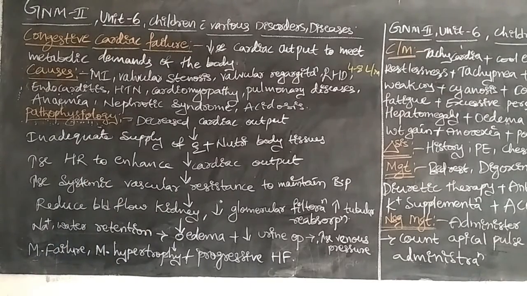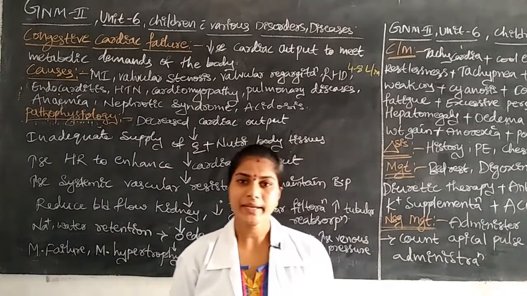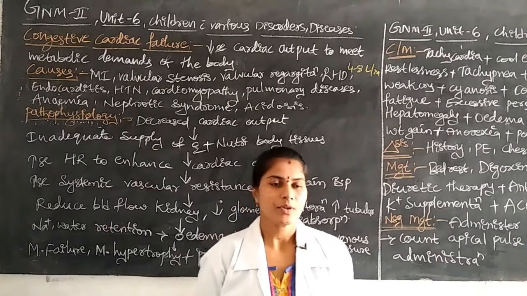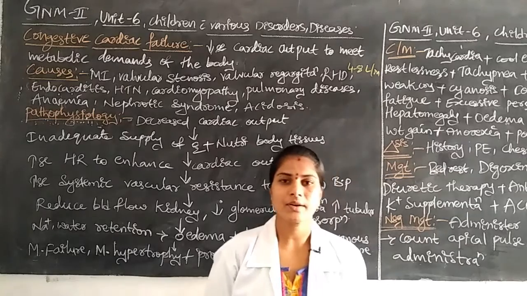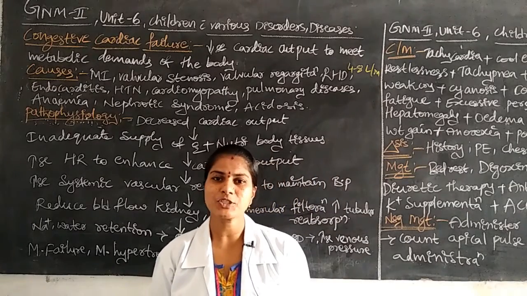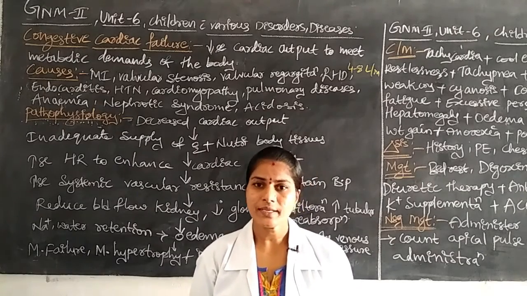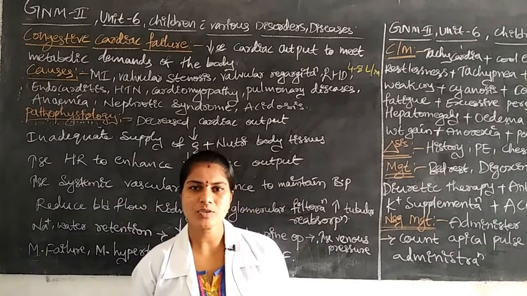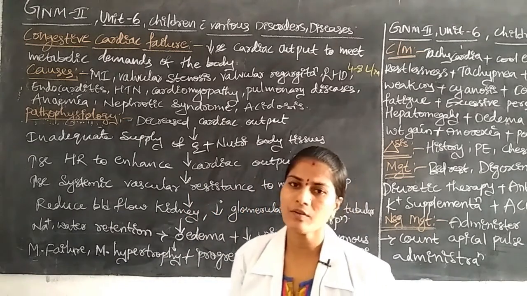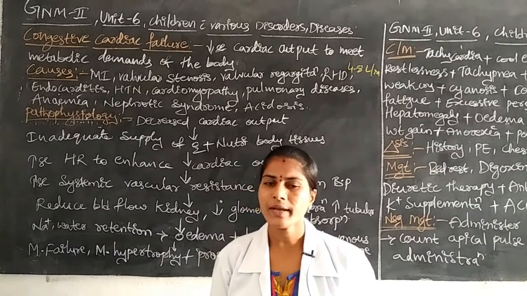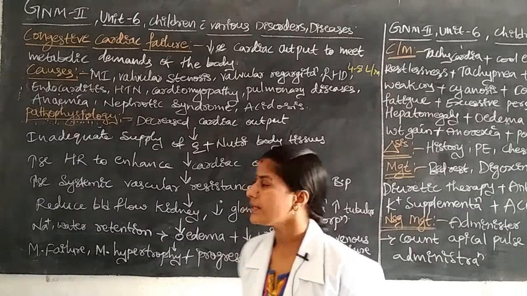What is meant by congestive cardiac failure? In cardiac failure there is decreased cardiac output. Actually, per minute the cardiac output, or pumping of the blood to all over the body parts, should be 4 to 8 liters. But in congestive cardiac failure, the pumping of cardiac output is decreased. The functioning of the pumping of the blood is decreased.